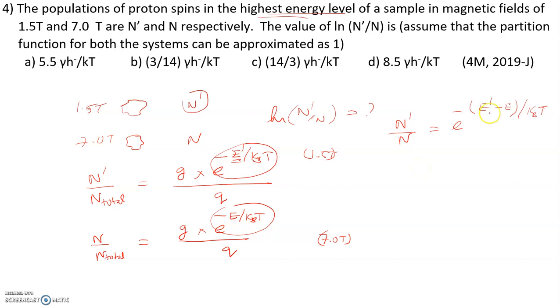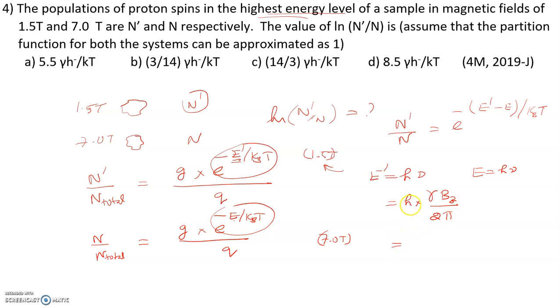Now, what are this E and E prime? E and E prime are nothing but the energy required for spin flipping, so E prime is equal to h nu. Similarly, E is also equal to h nu. This E prime corresponds to the magnetic field of 1.5 Tesla and E corresponds to the magnetic field of 7.0 Tesla. And we know very well what nu is. Nu is equal to gamma Bz by 2 pi, where gamma is called the magnetogyric ratio or gyromagnetic ratio, and Bz is the applied magnetic field.